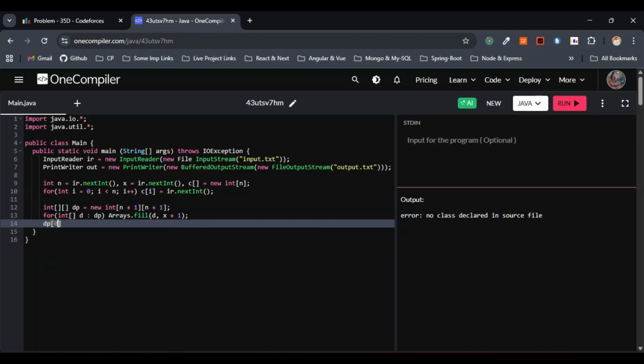Initially, as we had discussed in the approach, we will be initializing DP of 0 0 to 0, right? So this is fine.